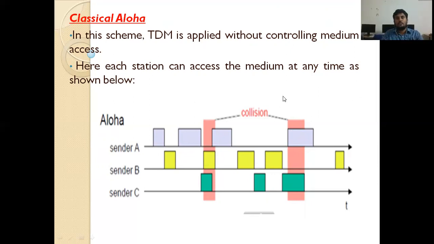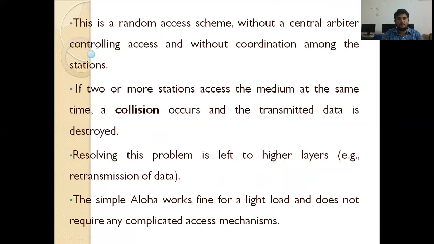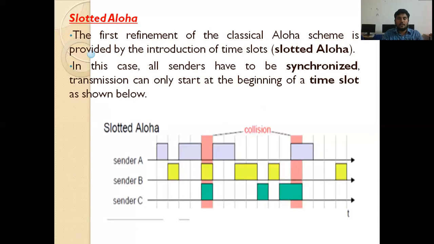To avoid this, one refinement, that is one modification, done to classical Aloha is slotted Aloha. Here in the slotted Aloha, time is divided into slots. If the sender wants to send data, it does so at the beginning of a time slot only. If data is ready in the middle of a time slot, they wait to transmit the data packet until the beginning of the next time slot.